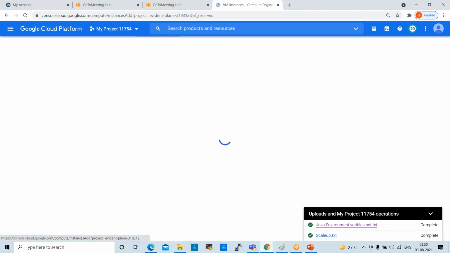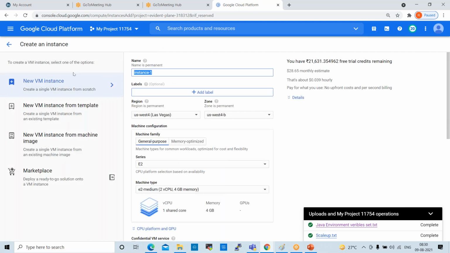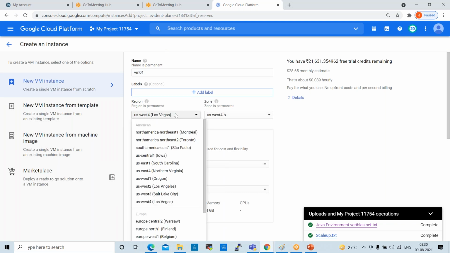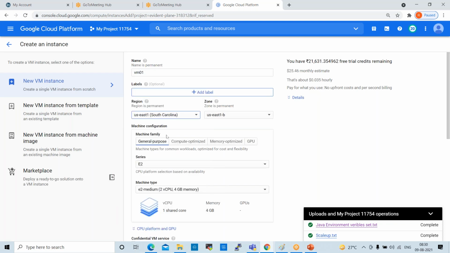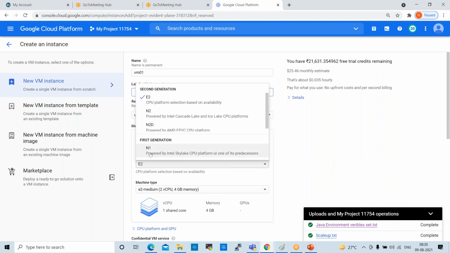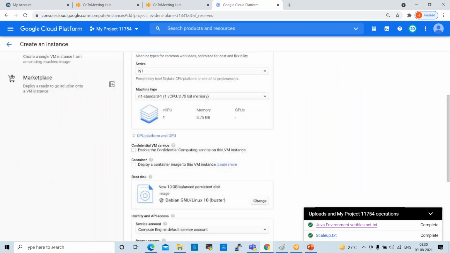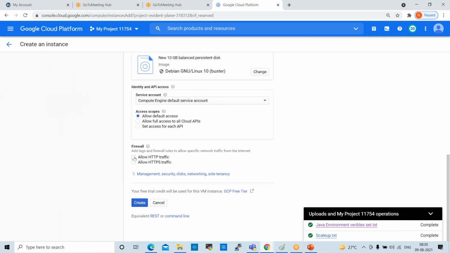I want to create an instance here. Click on this. VM01. Create.